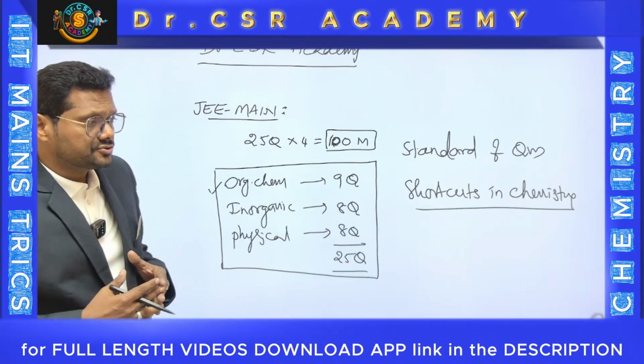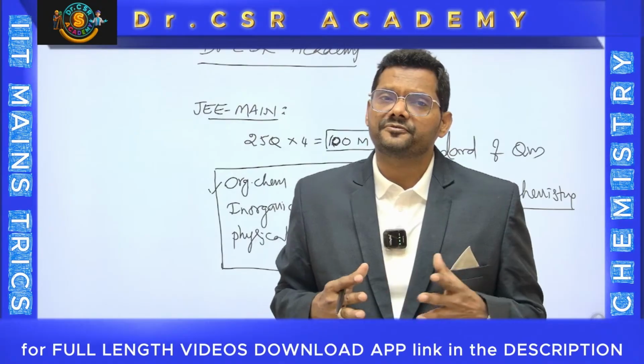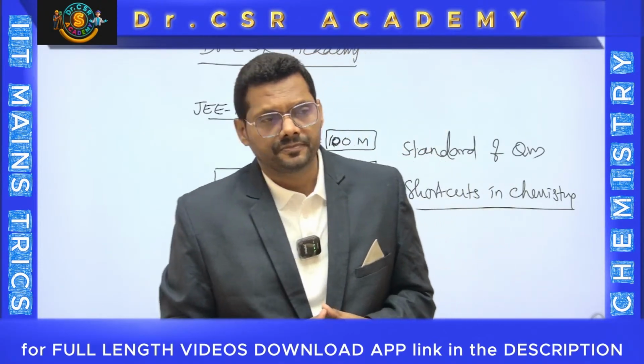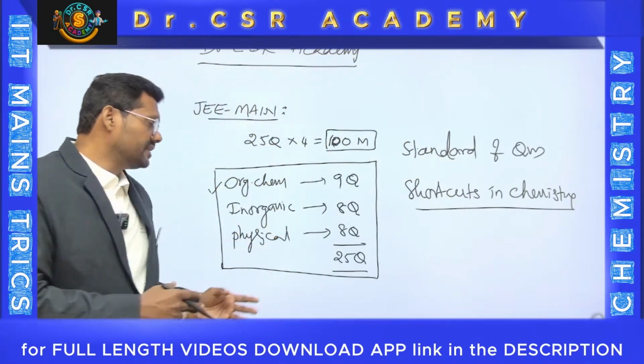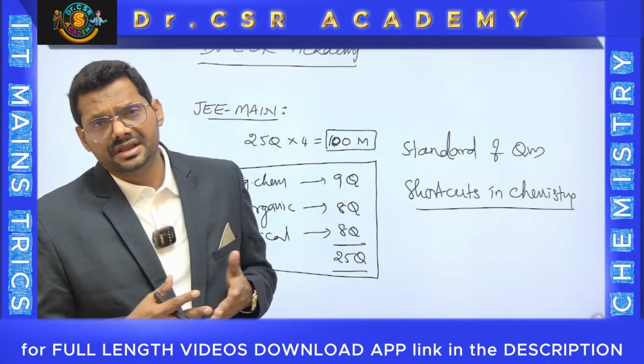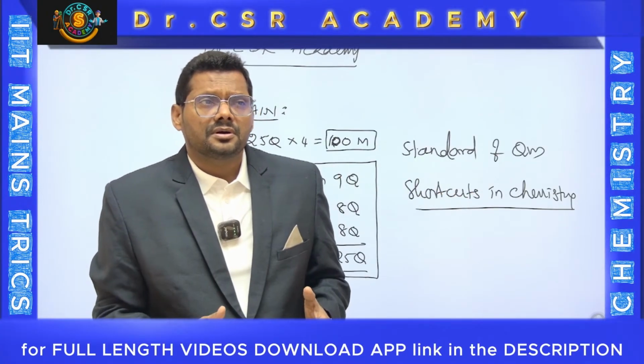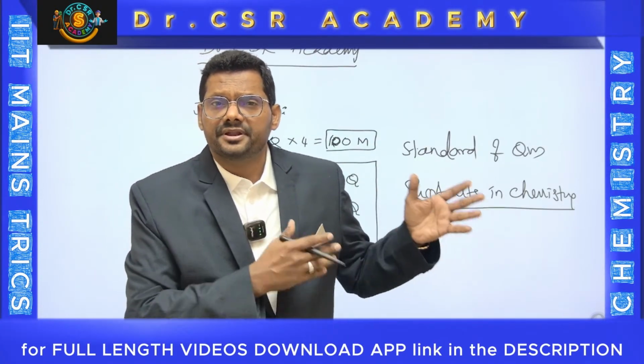If a student gets deeper into the principles, they can answer organic chemistry well. Most of the inorganic chemistry questions are linked with chemical bonding, because molecules like ammonia, PCl5, PCl3 are purely based on hybridization.